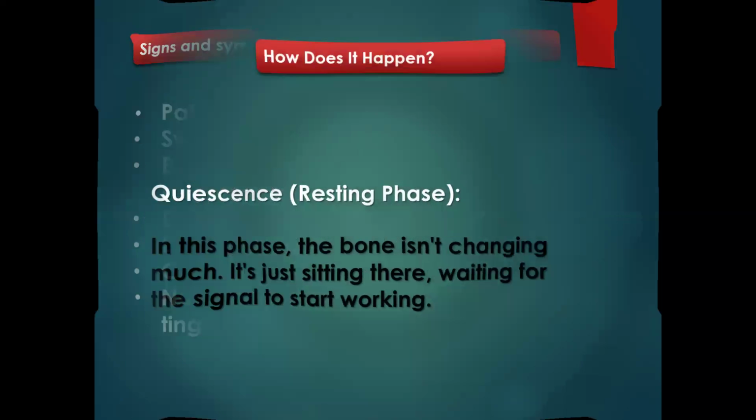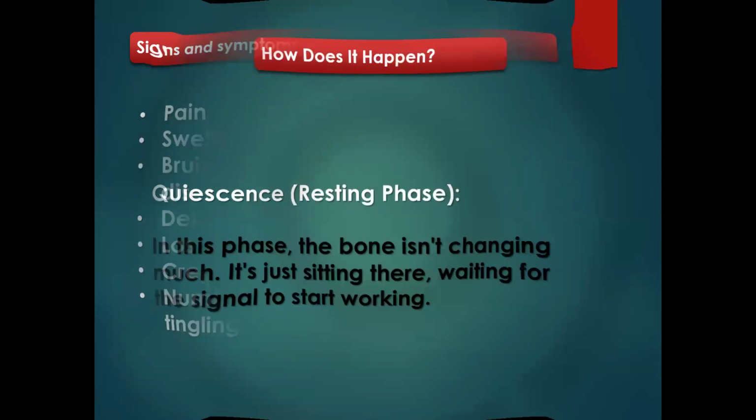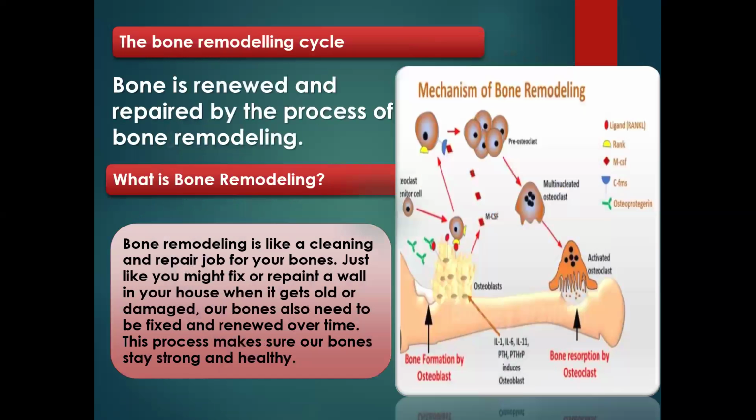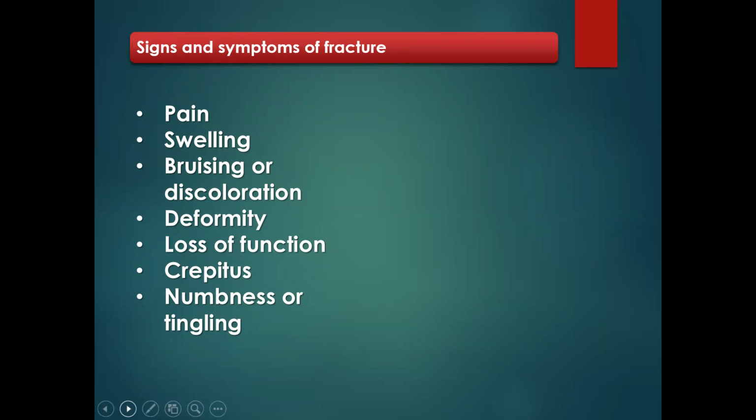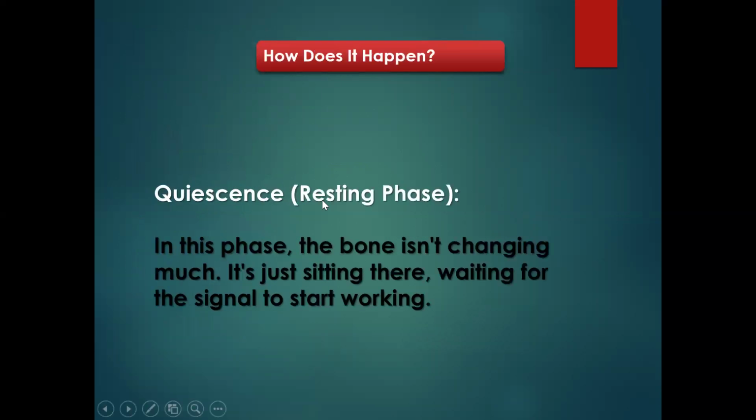Let's now proceed to bone remodeling proper. We've looked at the introductory part of what happens in bone remodeling. How does bone remodeling happen? It has stages. The first stage is known as quiescence, or the resting phase. In this phase, the bone is not changing much. It's just sitting there waiting for the signal to start working. That's the first stage.